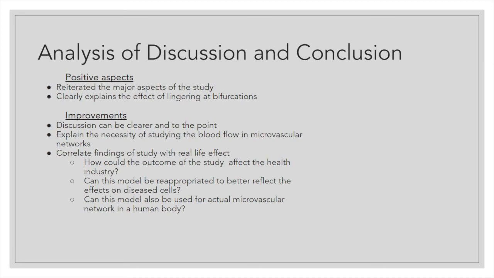Some improvements that we recommend for the study was shortening the discussion to be clear and more to the point. It managed to encompass all the parts of the study, although it could have been shortened to highlight the most important parts and also to clarify the findings to the reader. Another improvement that could have been made to the discussion and conclusion was to explain the necessity of studying the blood flow in microvascular networks of healthy cells, which would give more merit to the findings of the study.